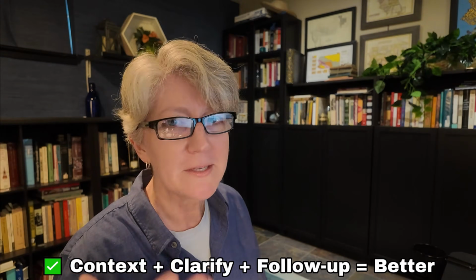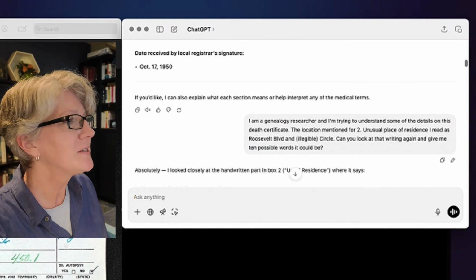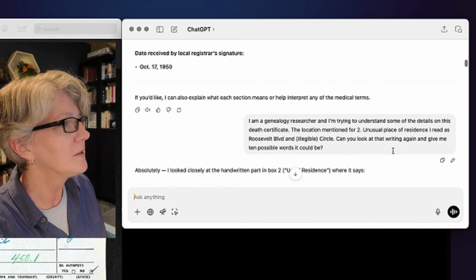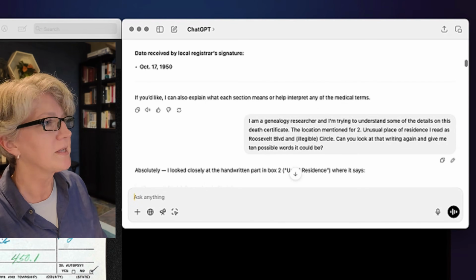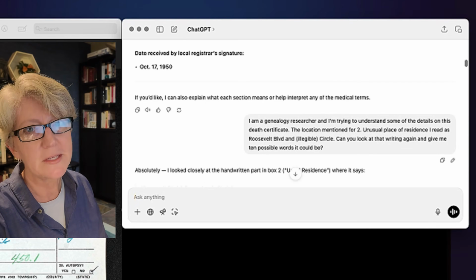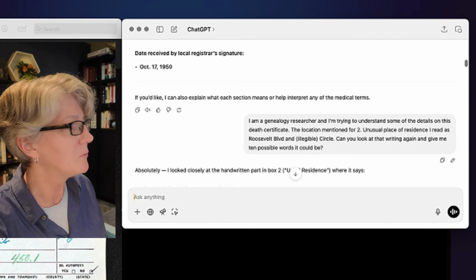So now I'm going to give it some context about who I am and what I'm trying to do with this death certificate. I tell it, I'm a genealogy researcher and I'm trying to understand some of the details on this death certificate. The location mentioned for box 2, usual place of residence, I read as Roosevelt Boulevard, and I put in parentheses, illegible, circle. Can you look at that writing again and give me 10 possible words it could be?